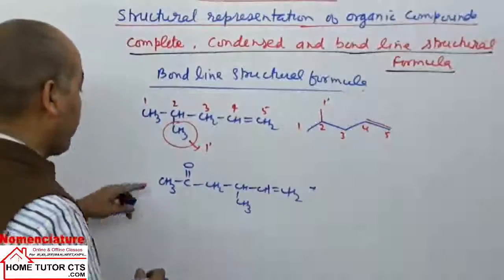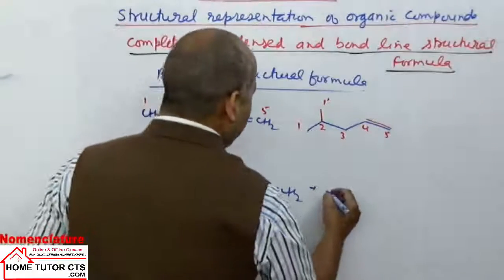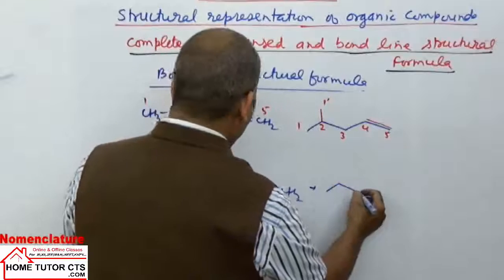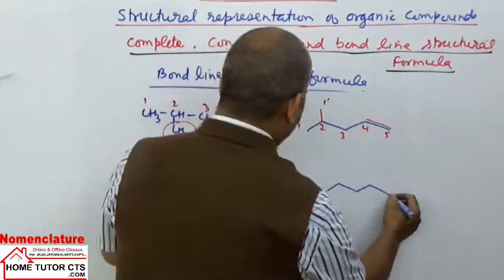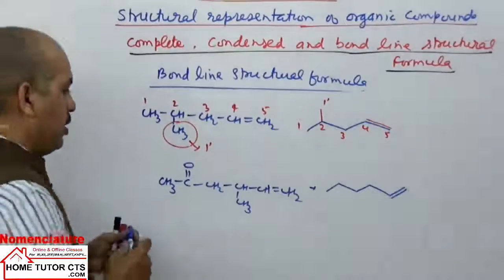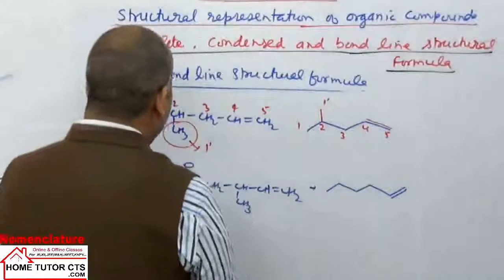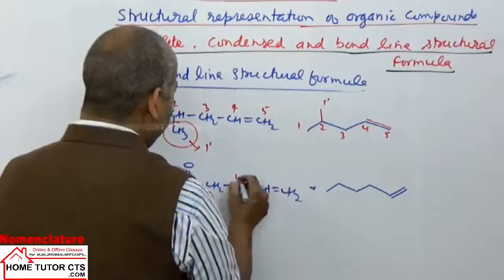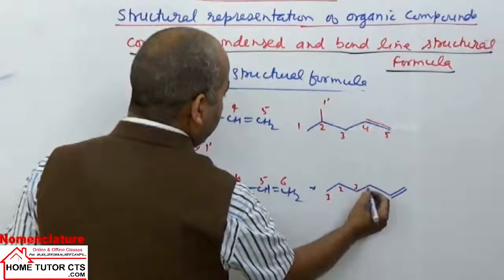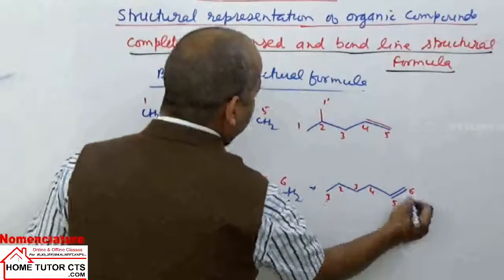When we have a double bond in the functional group, we write 1, again carbon 2, 3, 4, 5, 6. Draw the double bond here in the carbon chain, and then it is carbon number 1, 2, 3, 4, 5, carbon number 6.